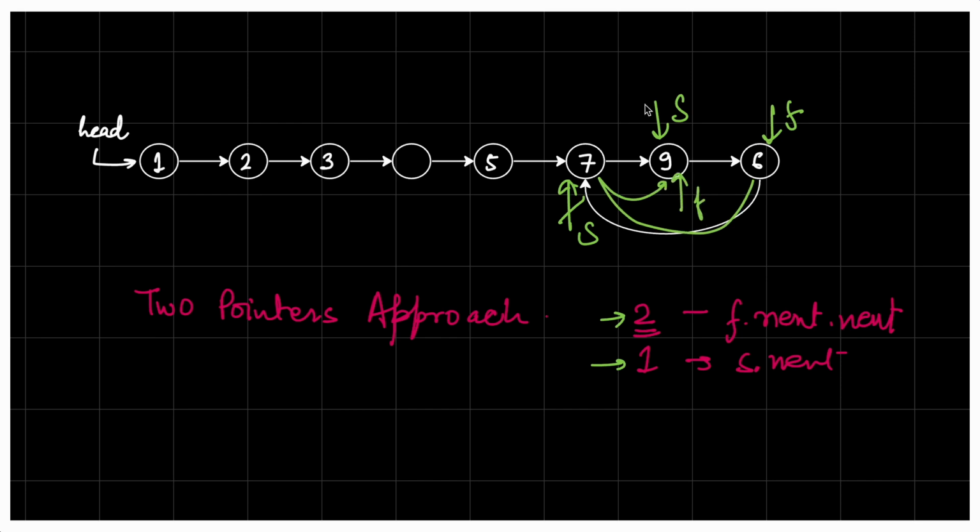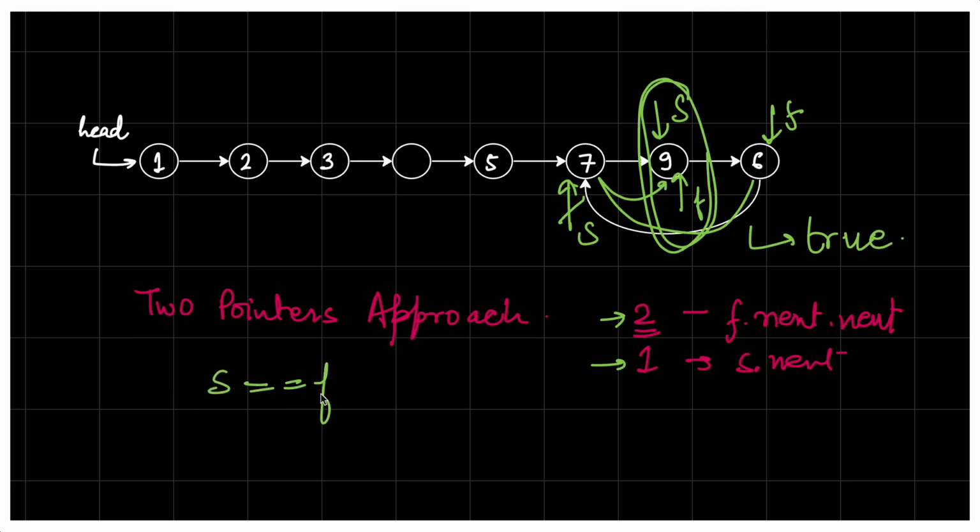Now at this point, both of my pointers, the slow pointer and the fast pointer, are pointing to the same node. So at this point we'll stop and we'll return true. So that means we have learned that if the slow pointer is equal to the fast pointer at any point, we'll return true. Otherwise we'll return false.